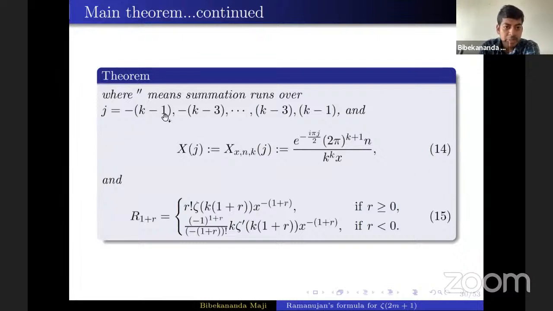Double dash means the summation runs from minus of k minus 1 to k minus 1 with a difference of 2. It is not running over all integers. And x_j is some quantity which depends on n, k, and x. And r is a residue at 1 plus r, which will vary. When r is positive, it is this quantity, and when r is negative, it is this quantity.